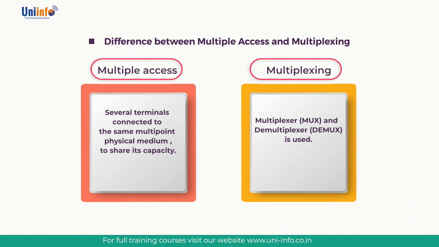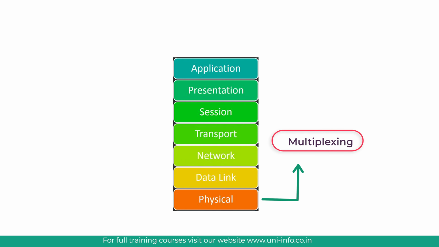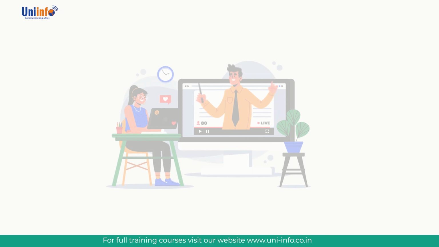A device that performs the multiplexing is called a multiplexer, and a device that performs the reverse process is called a demultiplexer. Whereas in multiple access, a channel access scheme is also based on a multiple access protocol and control mechanism, also known as media access control. This protocol deals with issues such as addressing, assigning multiplex channels to different users, and avoiding collisions. Multiplexing works on the physical layer of the OSI model, whereas multiple access works on the data link layer of the OSI model. Here I conclude this chapter.